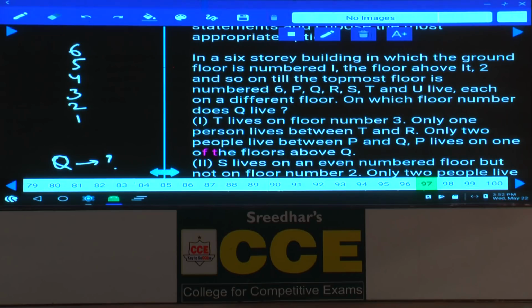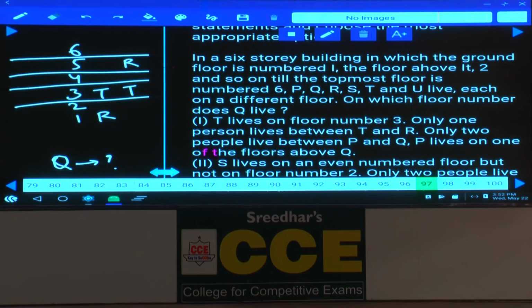Then next one, P, Q, R, S, T live on different floors. On which floor does Q live? And T lives on floor number 3. Now this T lives on which floor? Floor number 3. Only one person between T and R. As only one person is between T and R, R can be on the first floor or R can be on the 5th floor. There are 2 different possibilities in this one. R can be 1 or 5.